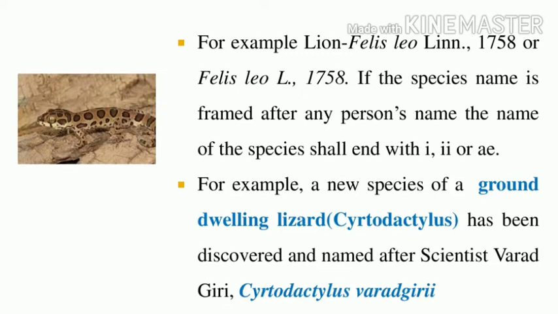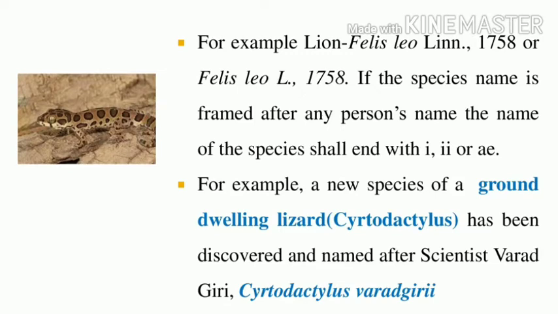Another example: I found a new species of a ground dwelling lizard. What is the name of the ground dwelling lizard? That is Cyrtodactylus. The scientist who discovered it is Varadagiri. So it is followed by: Cyrtodactylus varadagiri.